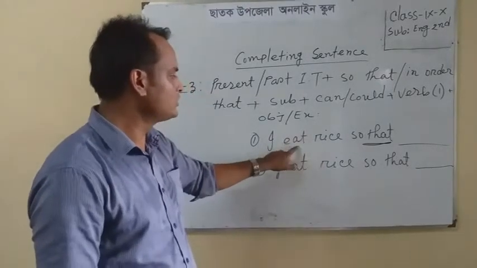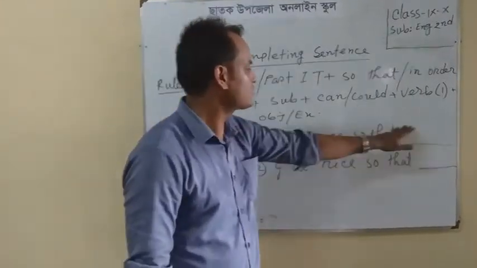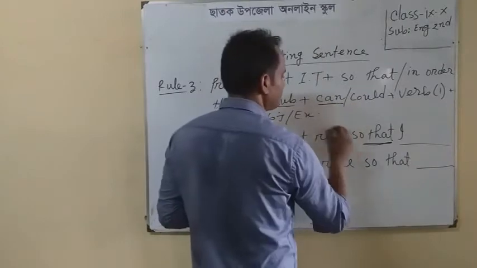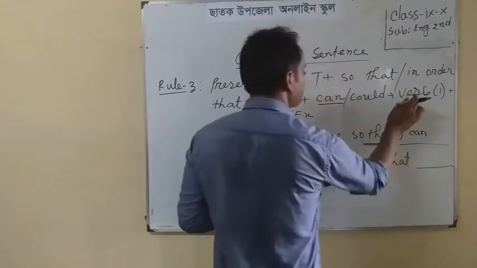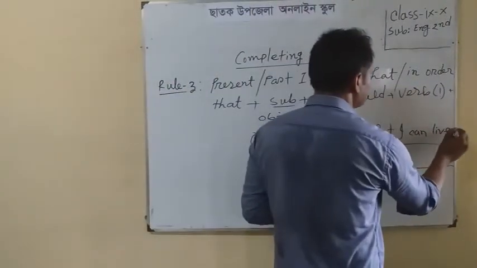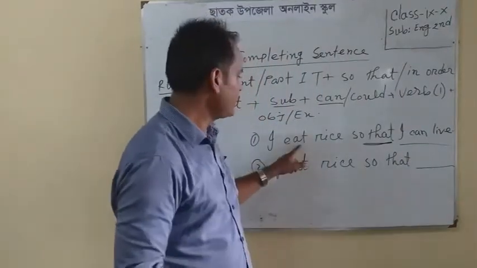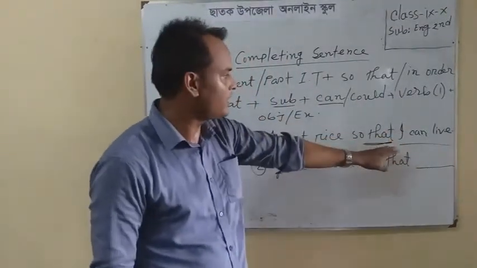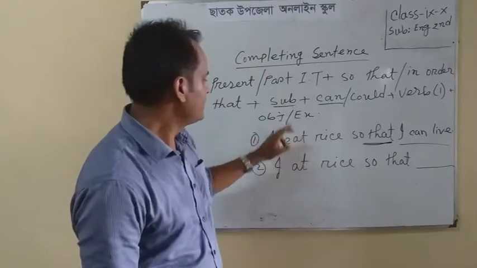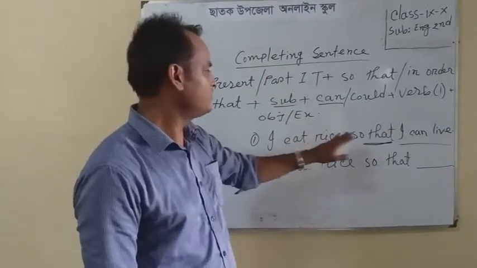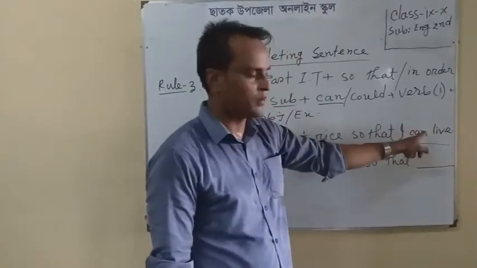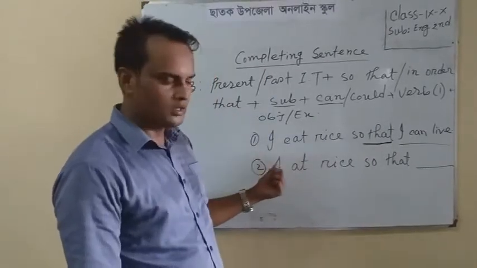If the first clause is present indefinite tense, then the next clause will be subject plus can plus present form of verb, any present form of verb. I can live will be more appropriate. I eat rice so that I can live. Here I have written subject plus can plus present form of verb, live. If the sentence starts with present indefinite tense and the conjunction is so that, then I shall write subject plus can plus present form of verb. You look at example 2.